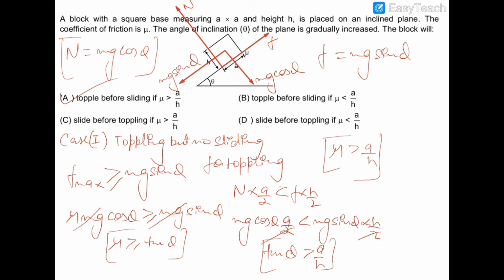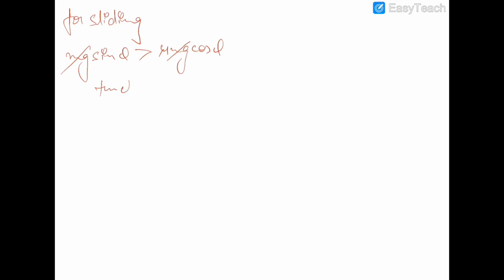Now let us examine the second situation, in which there is sliding but no toppling. For sliding, we know that the sliding force is mg sin theta, and that should be greater than the maximum friction, which is mu mg cos theta. So the first condition becomes that tan theta should be greater than mu.